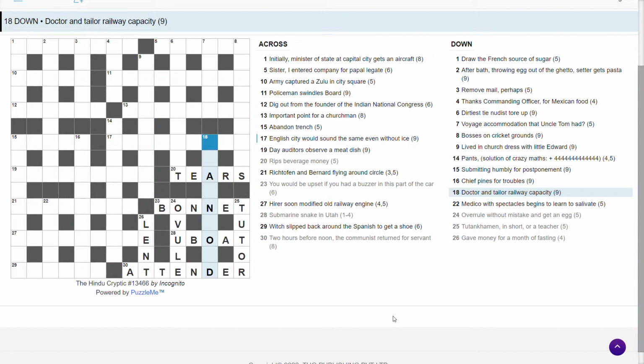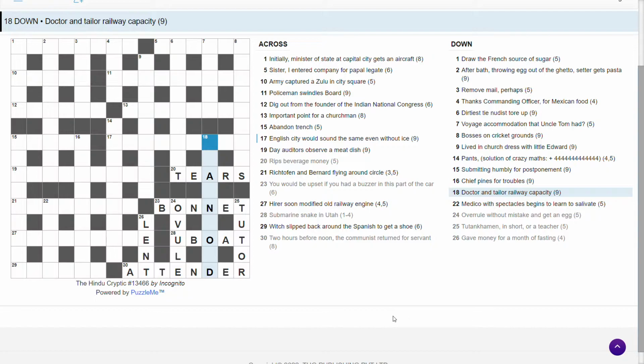Doctor and tailor, railway capacity. Is this an anagram of and tailor? Could be, could be. Rail something?